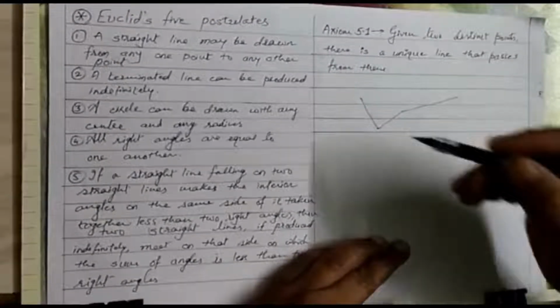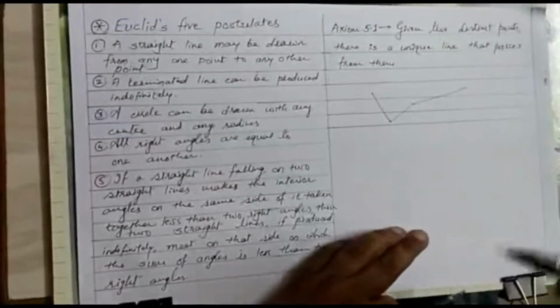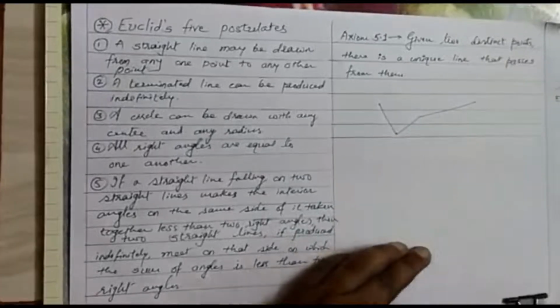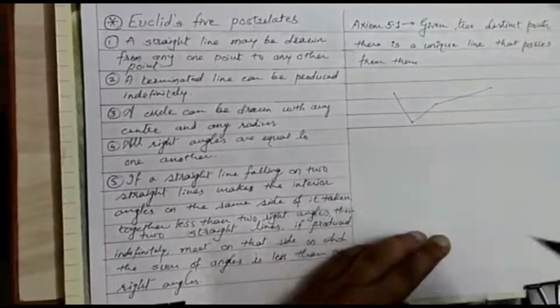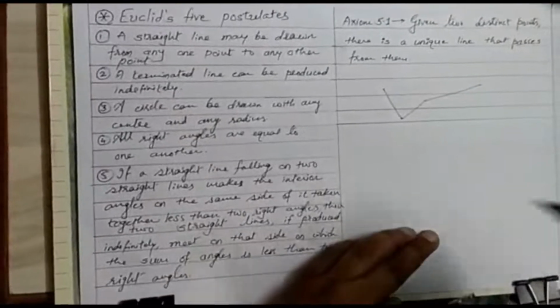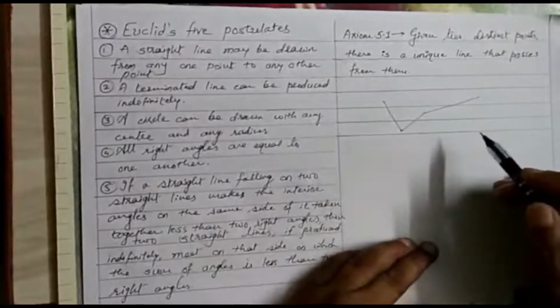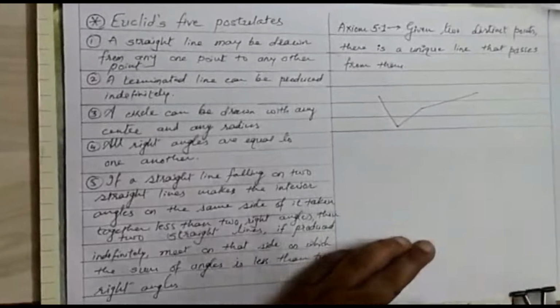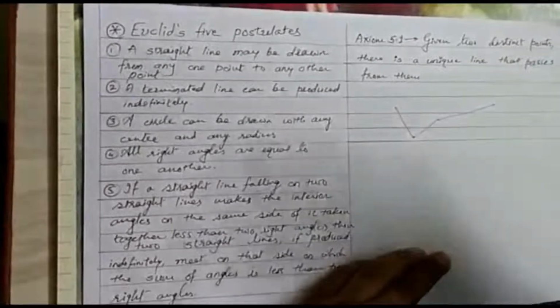Distinct मतलब 2 अलग अलग, ये और ये अलग अलग, ये और ये अलग अलग. This postulate says that there is at least one line that passes through 2 distinct points, but it does not say that there can be more lines passing through 2 distinct points. It is not said. So there is a confusion whether one line is passing through 2 distinct points or more than one line.